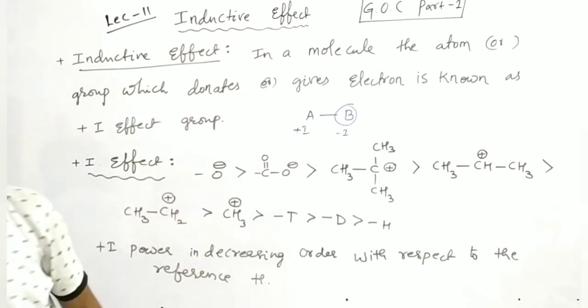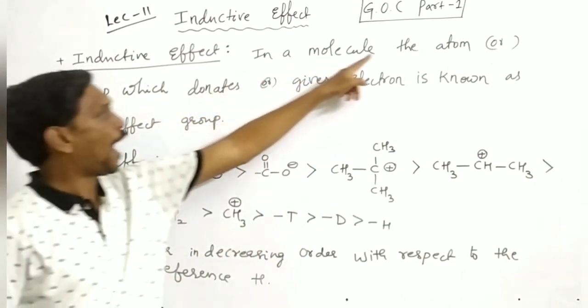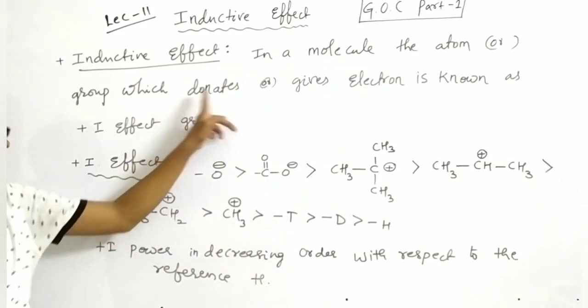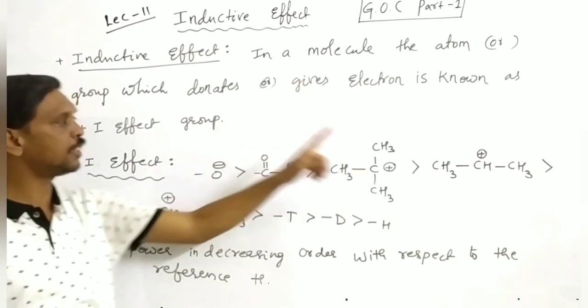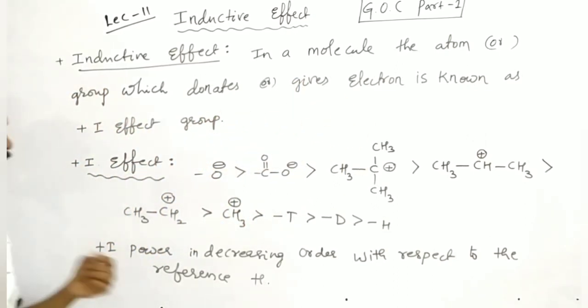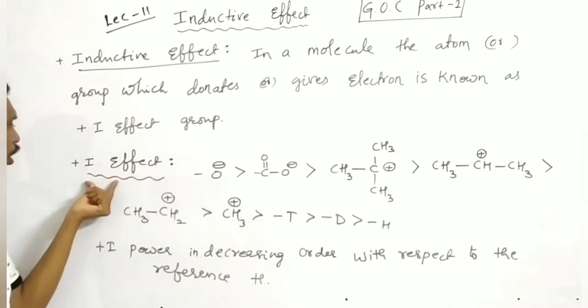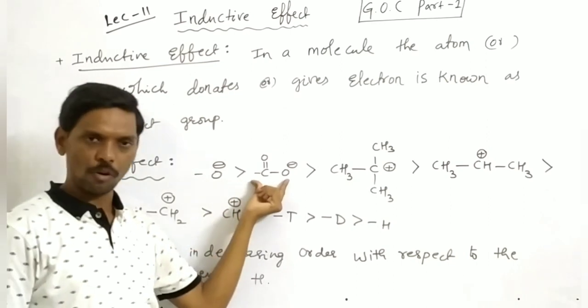So here the atom or group which donates or gives electrons is known as a positive I group. Here the series is O minus is more I power than COO minus.